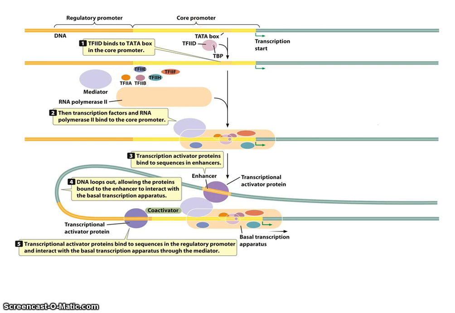So putting this whole picture together, we have our core promoter and our regulatory promoter on our eukaryotic gene. We have a protein interacting with the TATA box, which is going to start recruiting a bunch of other transcription factors. This is transcription factor 2D. Along with the RNA polymerase, together they're going to comprise the basal transcription apparatus. And I believe I earlier called it the core transcription apparatus, but it's technically the basal transcription apparatus.